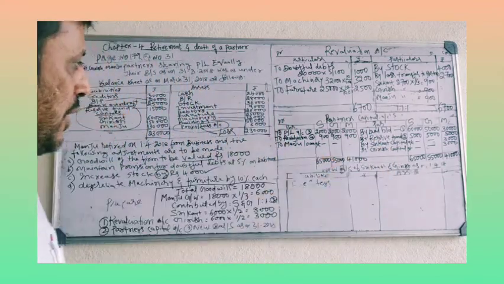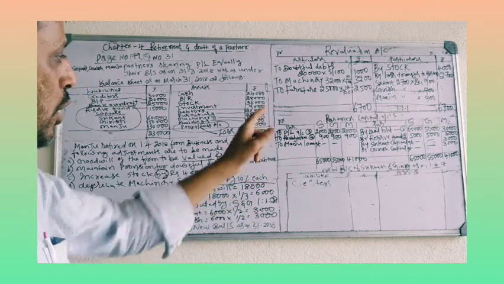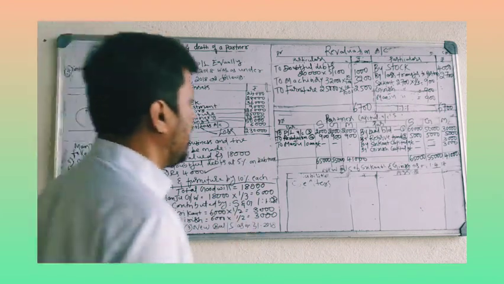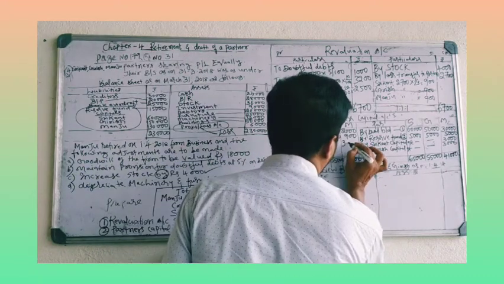From 41,000, deduct 2,900. 41 minus 2 is 39, minus 900, 38,100.